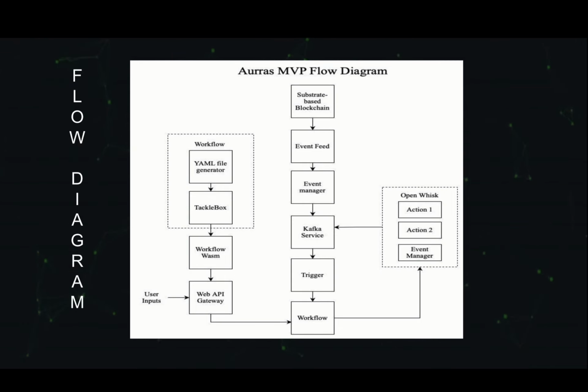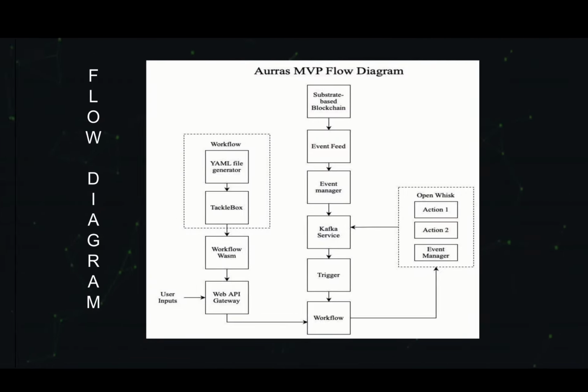Now we can see a substrate-based blockchain linked with an event feed that will listen to the events from the chain. After that, an event comes to the event manager. It registers the event feed and will create a Kafka topic. And if the Kafka topic is linked with any particular trigger, then that trigger would be fired and a particular action will be executed.